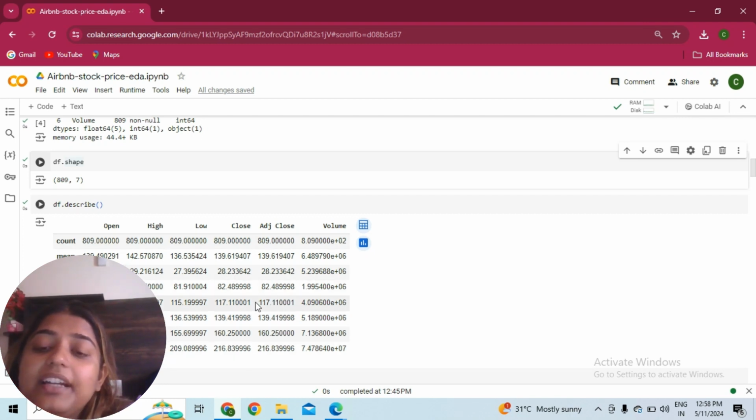Here you can find out whether the data is balanced or not. For example, if 25% is 117, 50% is 139, and 75% is 159, somewhere you may feel the data is not balanced, so you need to figure that out.